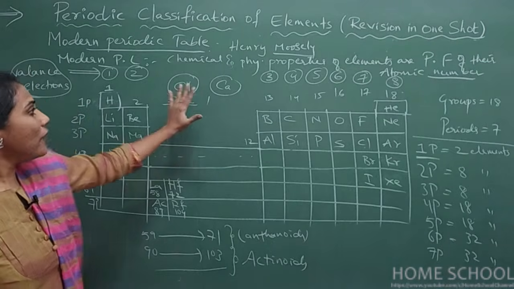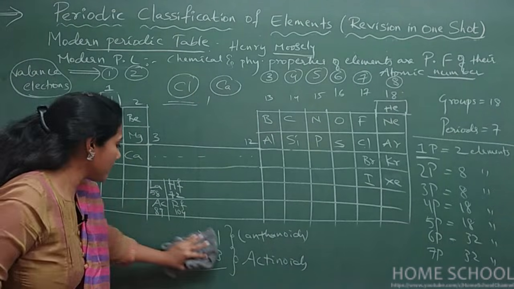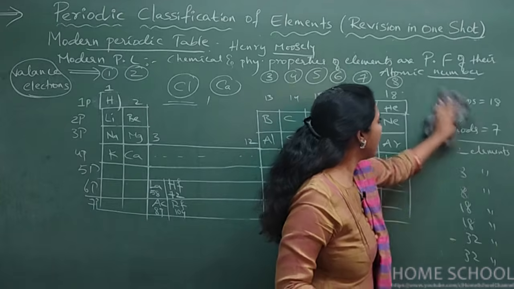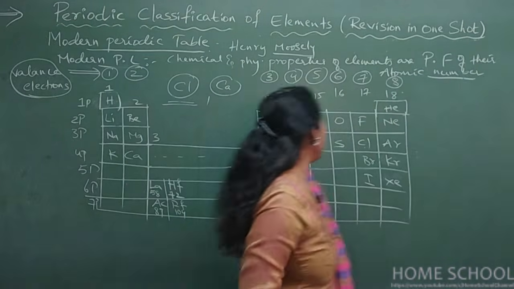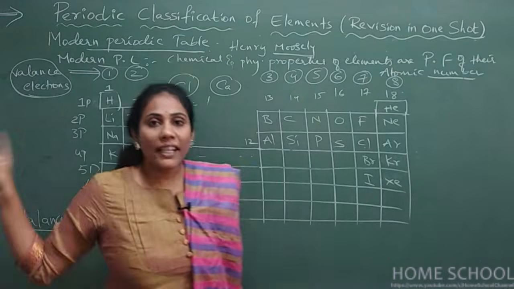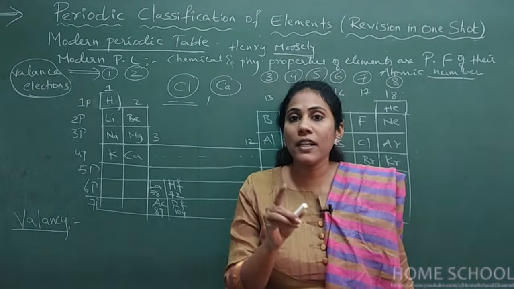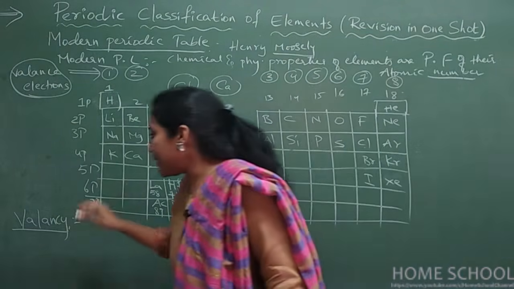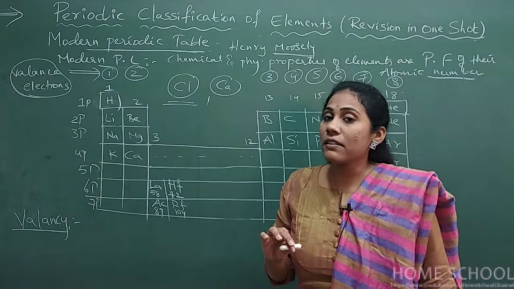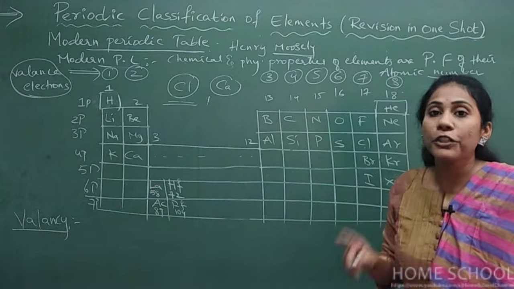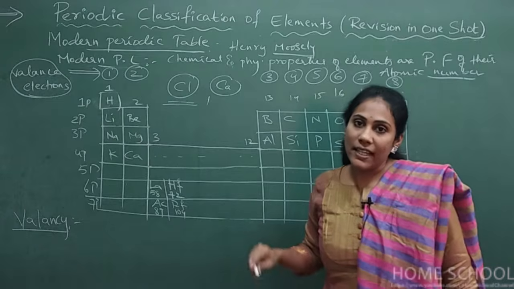So this is all about valence electrons that I discussed. Now let us talk about valency of elements. Let me give you the valency numbers here at the bottom. So what is valency? Valence electrons are nothing but the number of electrons present in the outermost shell. Valency is the number of electrons that can be lost or gained during a chemical reaction.